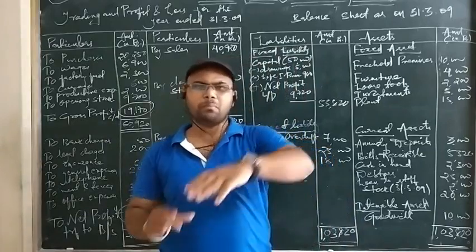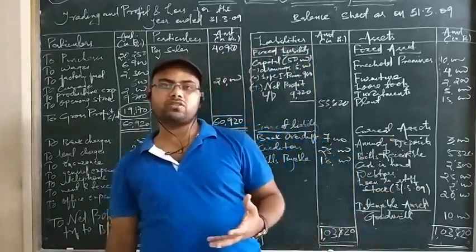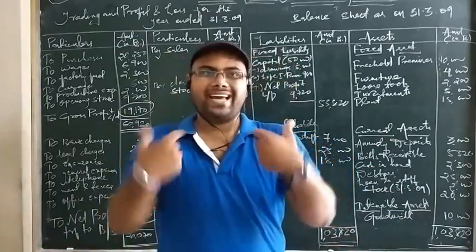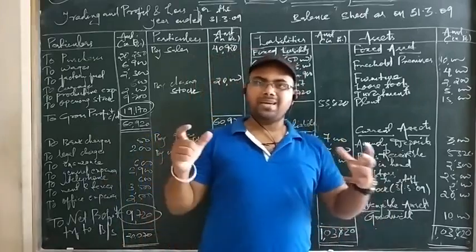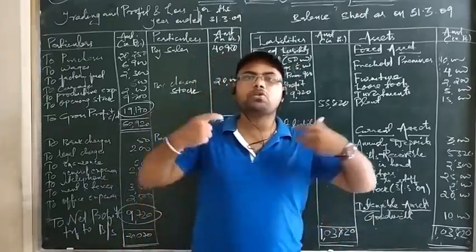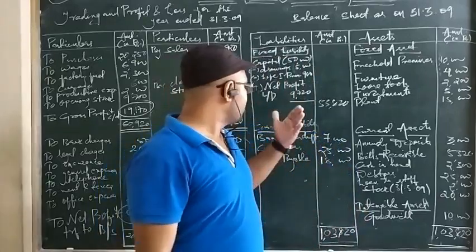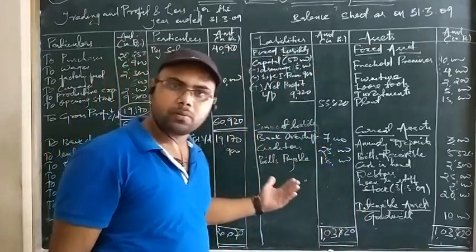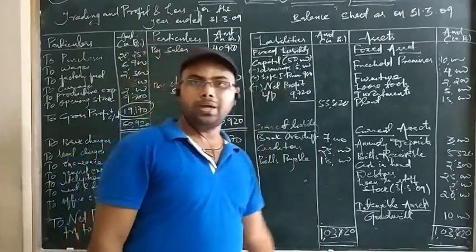Remember, in some areas calculators are also allowed, but I always advise my students not to use a calculator because that demoralizes your calculation part. Always make calculations on your own, so it improves your level, it improves your IQ level. Remember that. Okay. So by getting the correct answer in the form of gross profit and also the correct answer in the form of net profit, the net profit is transferred to your capital adjustment.